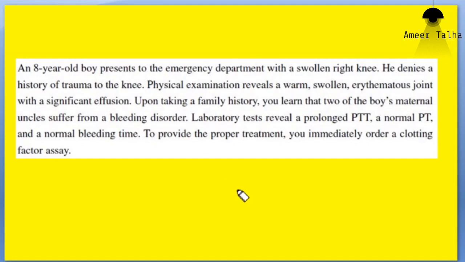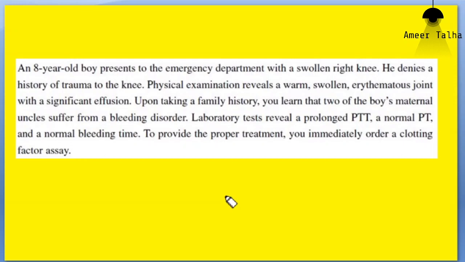Then we have another test known as clotting time. So what is clotting time? Clotting time is the time period from the onset of first drop of blood till the formation of fibrin fibers, and we use the capillary tube method for determination of clotting time.